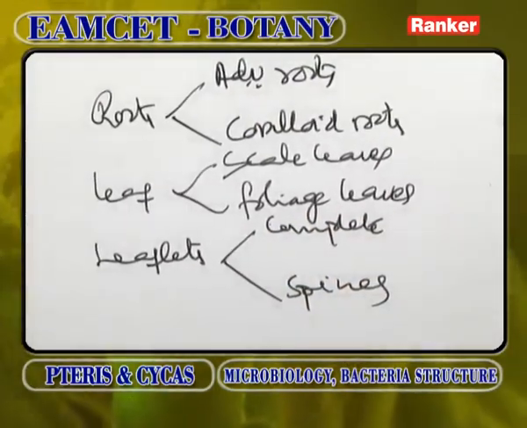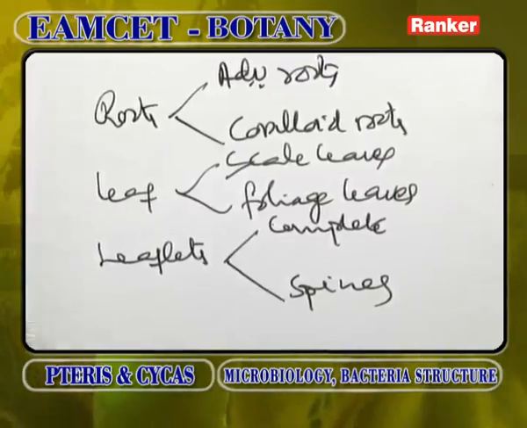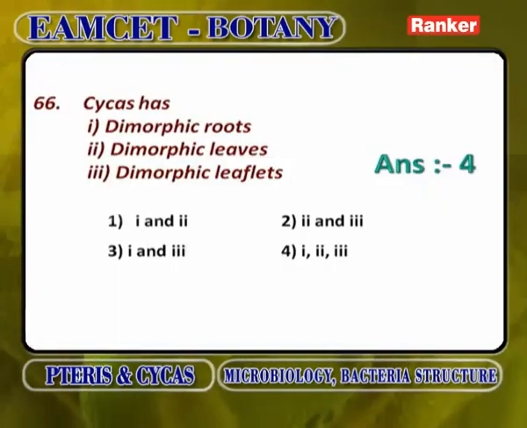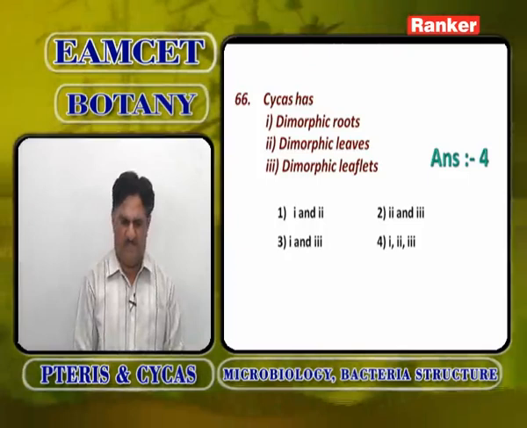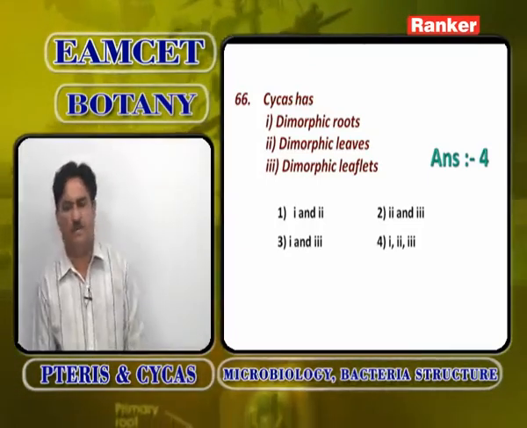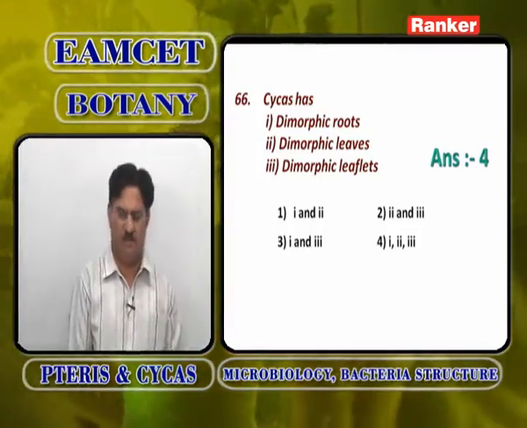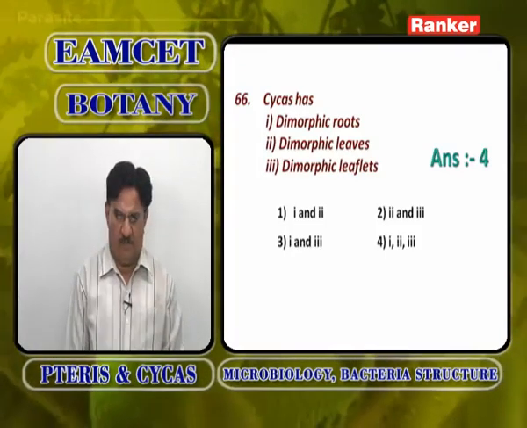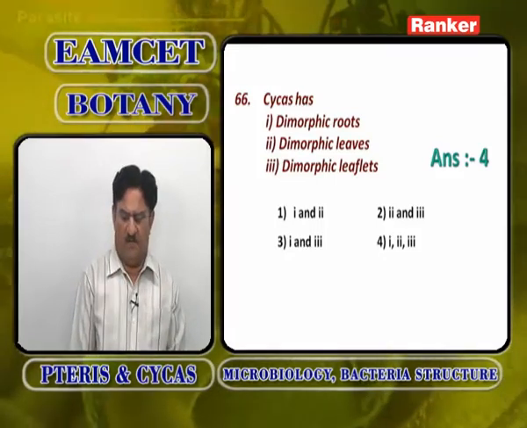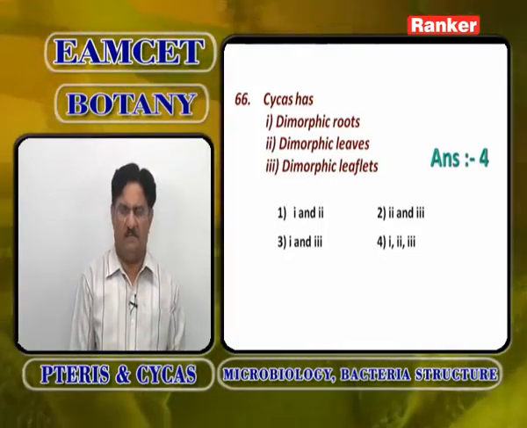So, Cycas shows dimorphic roots, adventitious roots and coralloid roots. Cycas shows dimorphic leaves, scale leaves and foliage leaves. Cycas shows dimorphic leaflets. Some leaflets are well organized, leathery in shape, with only a midrib and no lateral veins, present on the stem, and some leaflets are modified into spines. Lowermost leaflets are modified into spines. So, Cycas has dimorphic roots, dimorphic leaves and dimorphic leaflets. 1, 2, 3. Answer is 4.